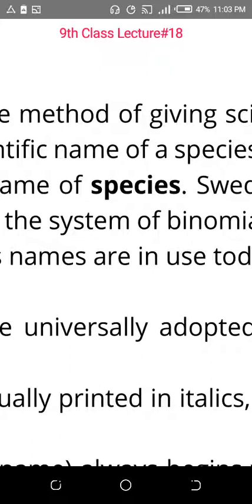Then I will tell you these 2 rules, because these 2 rules are so important. I want your complete attention, because this way you will be able to write about animals and plants, whatever topic you want to discuss, whatever information you want to give. If you write the wrong name of an animal or a plant, the plant will say, why did you name me wrong? It will mind.